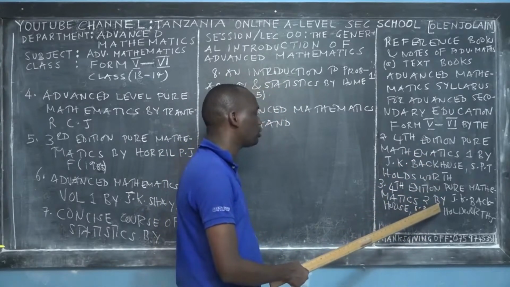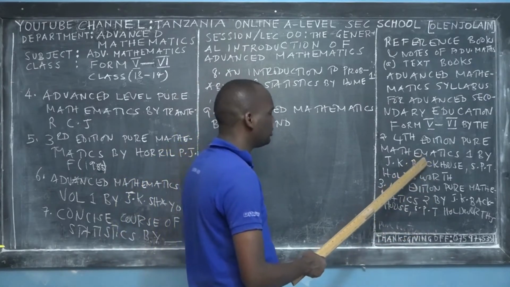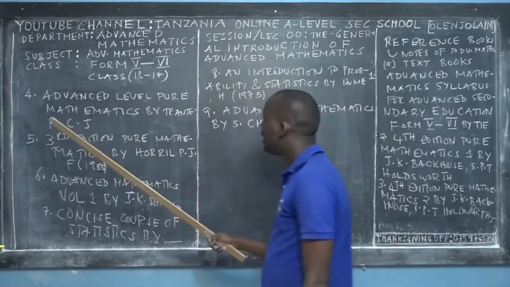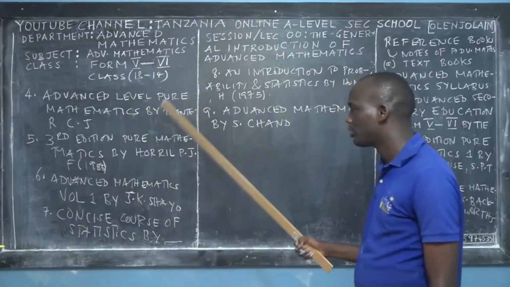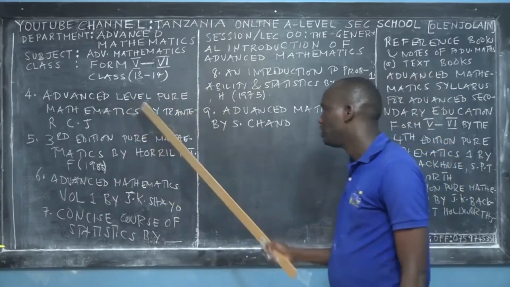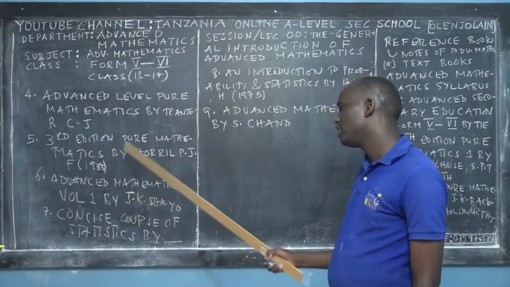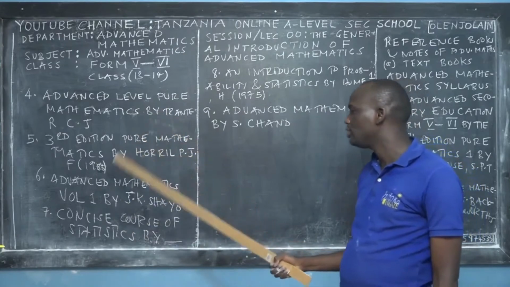Pure 2 is also good for algebra, what we call Algebra 2. This one is a little bit good for algebra 1. They are good in trigonometry. Then Advanced Level Pure Mathematics by Cantor, as I have already explained. Refer to what I said when I was writing this reference book. The third edition, Pure Mathematics by Horeri, is good. I didn't use it in detail, but I commend it also.